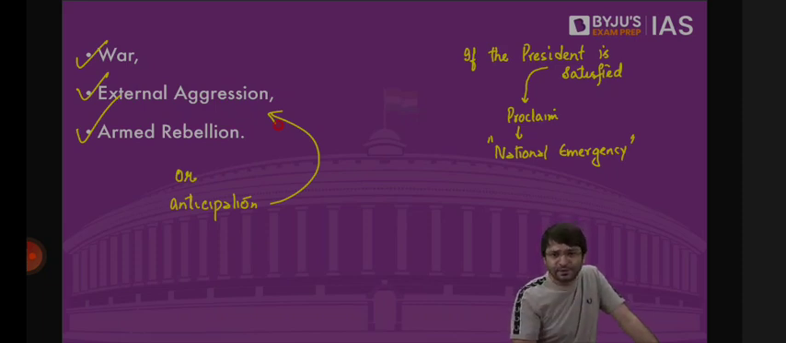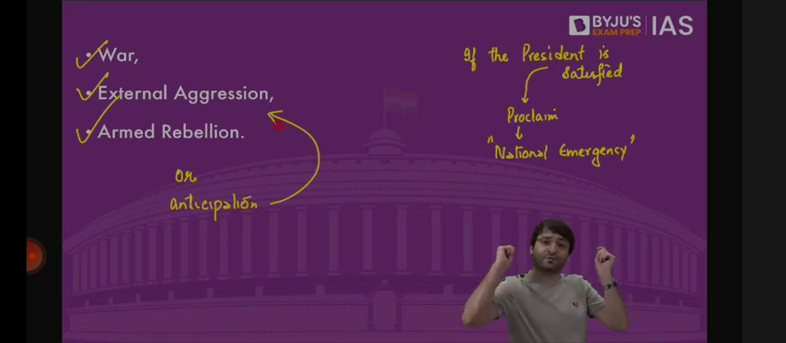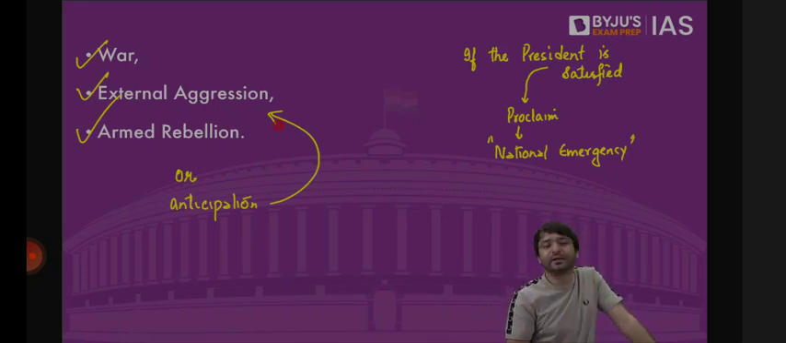India will declare war on Pakistan. Pakistan will declare war on India. India will declare war on China. China will declare war on India. War is always declared. Israel has declared war on Hamas. It's always declared. If it is not declared by the states, if it is not declared officially by the governments, then it is external aggression.